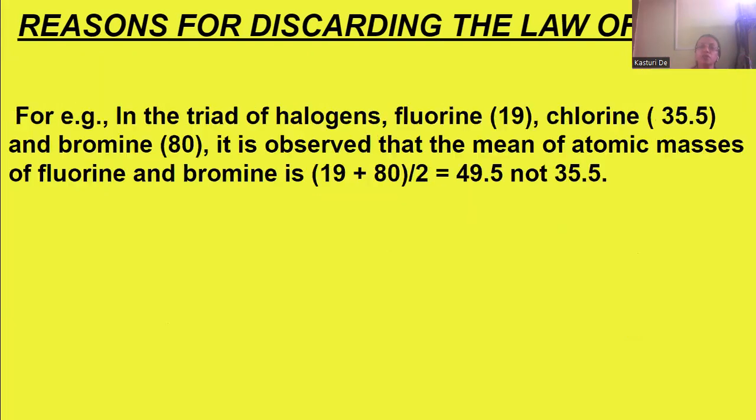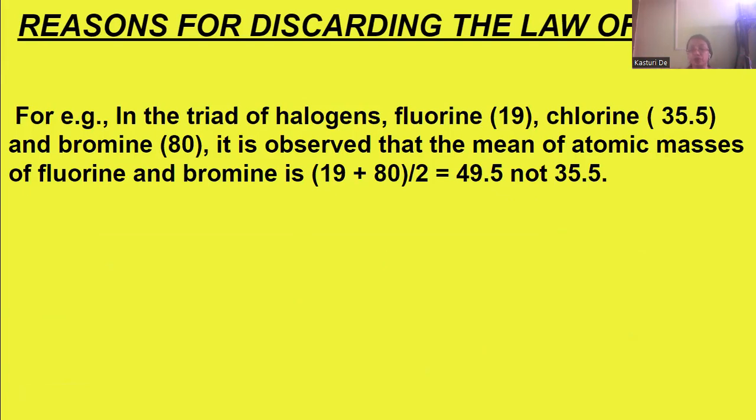For example, see the triad of halogens: fluorine, chlorine, and bromine. Fluorine is 19, chlorine is 35.5, and bromine is 80. It is observed that the mean of the atomic masses of fluorine and bromine, the first and the third one, is 49.5, and the atomic mass of chlorine is 35.5.